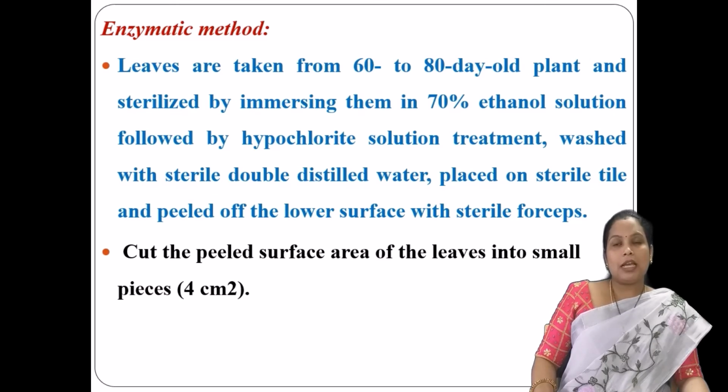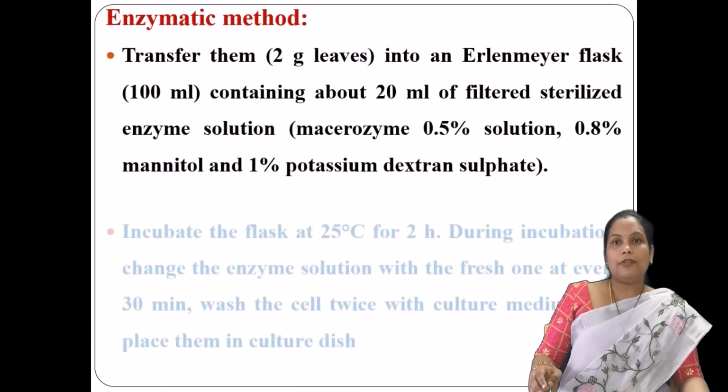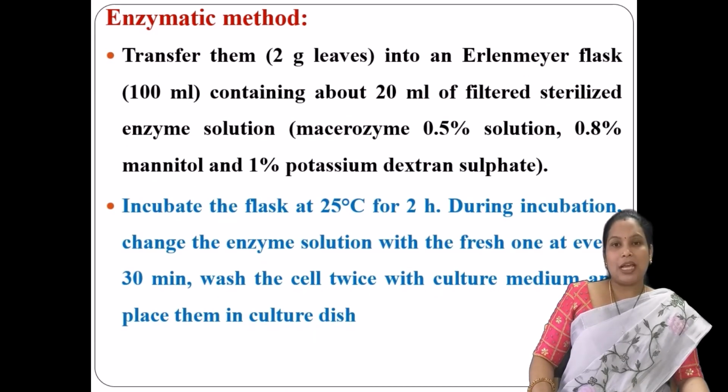With the help of enzymes, you are going to isolate the single cell from the plant organ. Here you take the leaves, which should be sterilized with 70% ethanol solution followed by hypochlorite solution. Then wash with distilled water, and after that peel off the lower surface of the leaf with forceps. Then cut the leaf into small pieces and transfer them into a flask which contains a sterile enzyme solution.